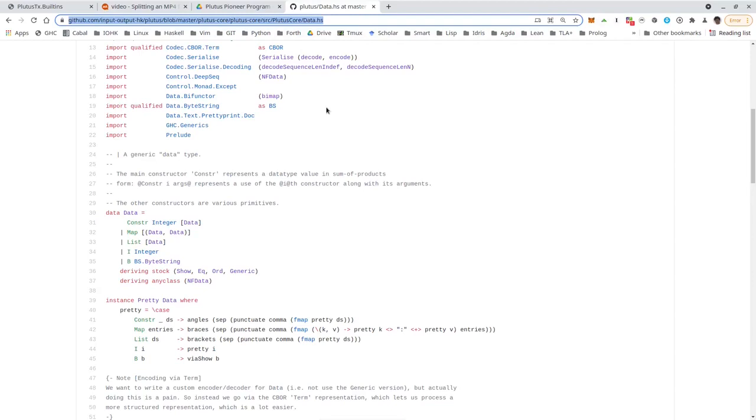So it's what I would call, even though that's probably not an official thing, a blob type. So it can basically represent arbitrary data, which makes it very suitable for our purpose, because when I explained the extended UTXO model, I was always talking about arbitrary custom data.